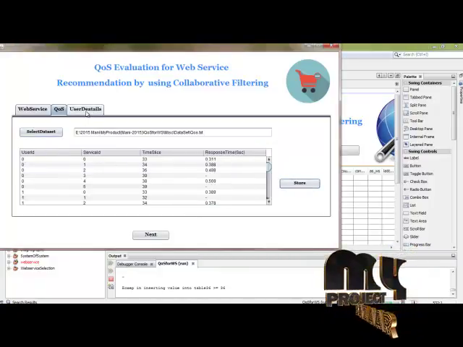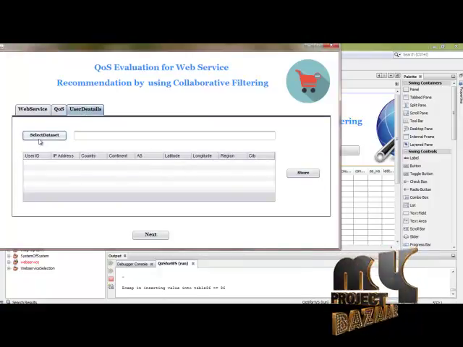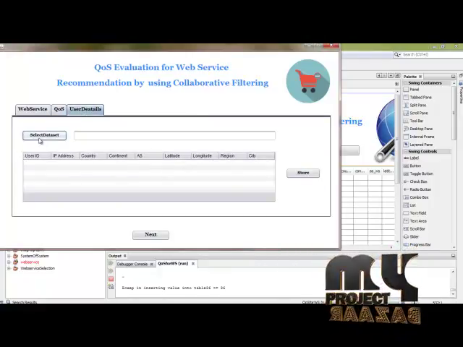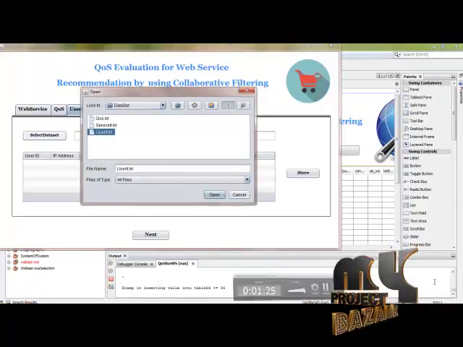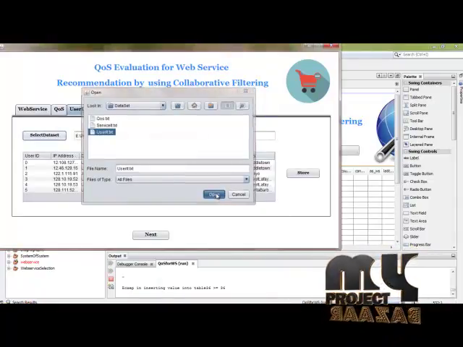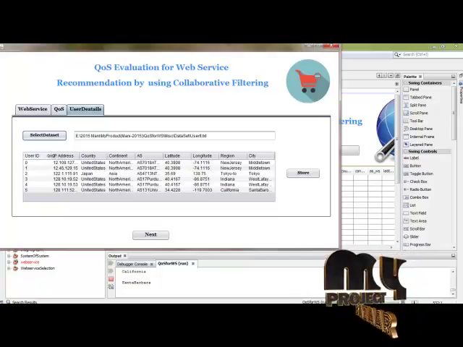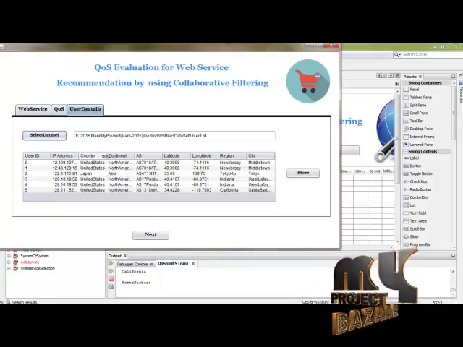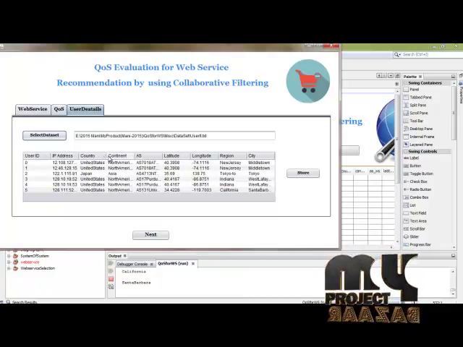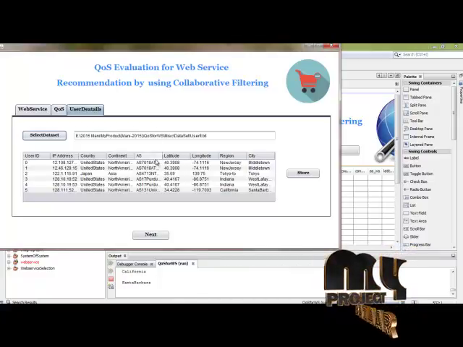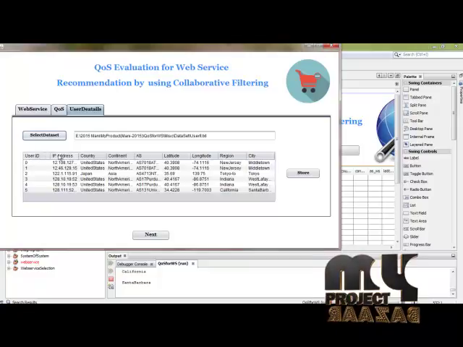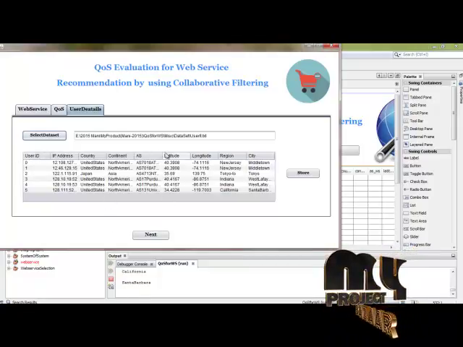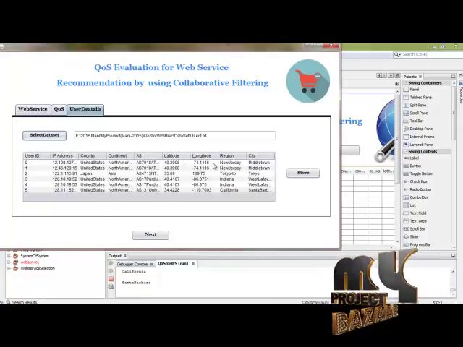And then choose the user details tab. Select the dataset from the specified path. Open the user dataset. The information contains user ID, IP address, country, continent, AS, latitude, longitude, region and city. The collaborative algorithm find out the similarity between the users by latitude, longitude, region and city.